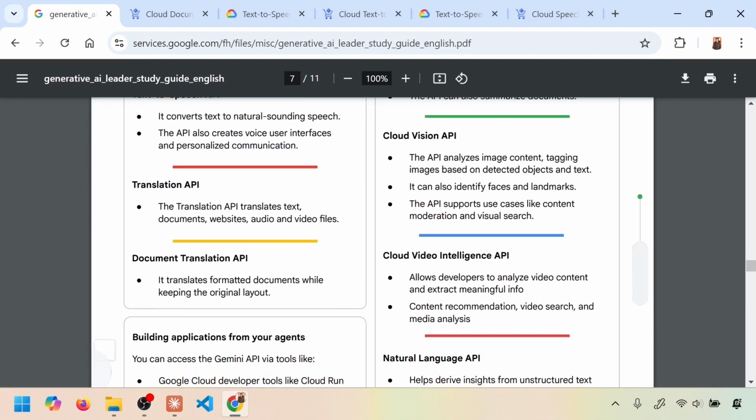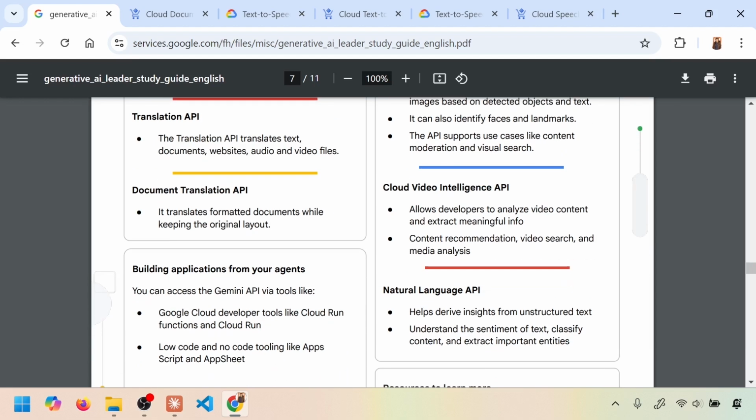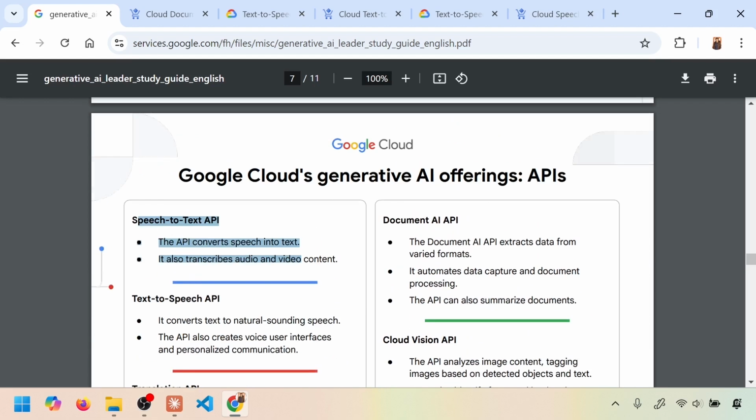And they don't use a large language model, in most cases at least, behind the scenes. They're specialized models built specifically for this purpose. So this was the document API we have seen. It provides additional capabilities to extract data from a variety of documents and formats. So any kind of document processing and data extraction can be done using these APIs.